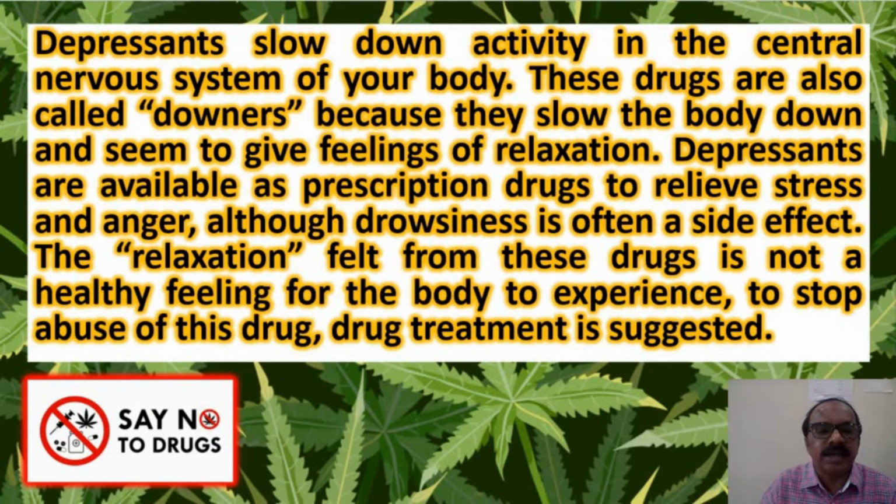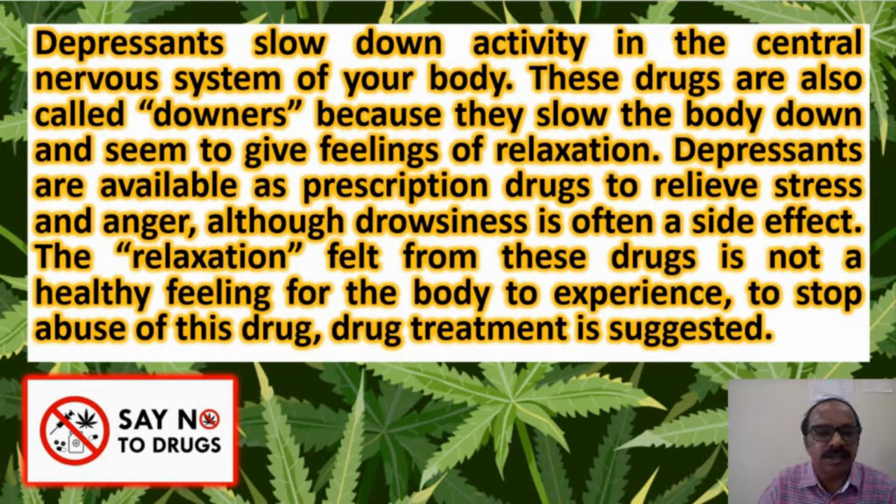The next category is depressants. They slow down activity in the central nervous system of your body. These drugs are also called downers because they slow down the body rate and seem to give you a feeling of relaxation. Depressants are available as prescription drugs to relieve stress and anger, and are used in medical treatment.